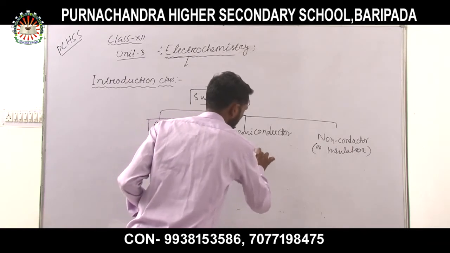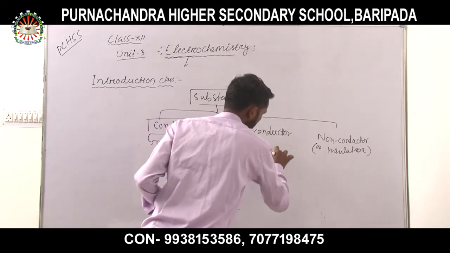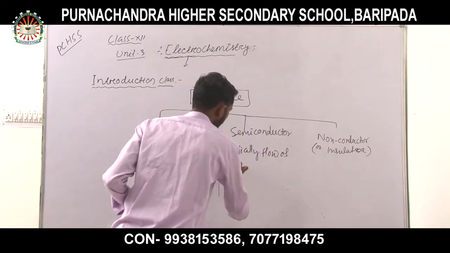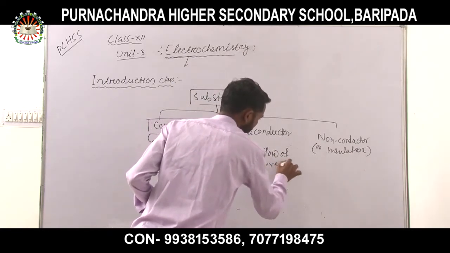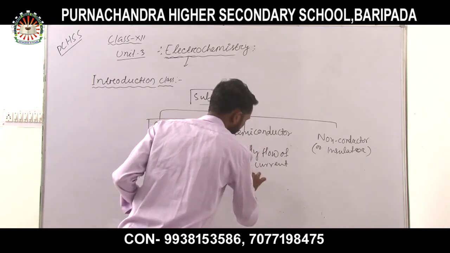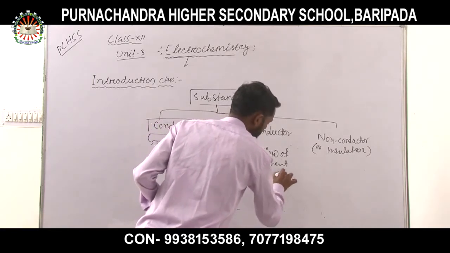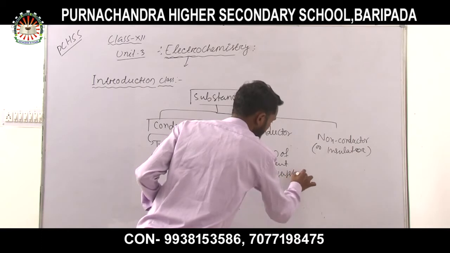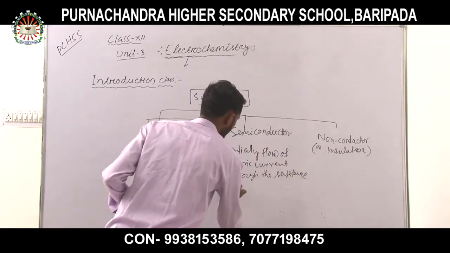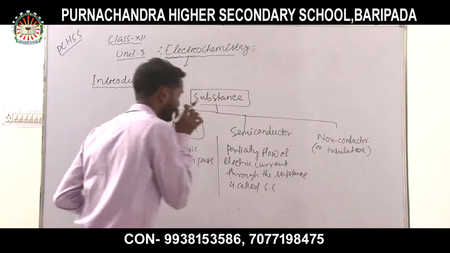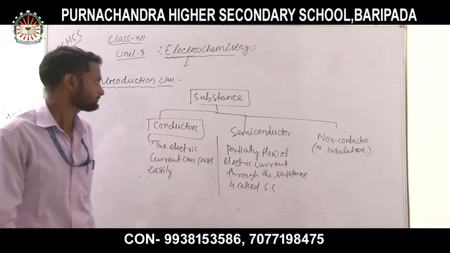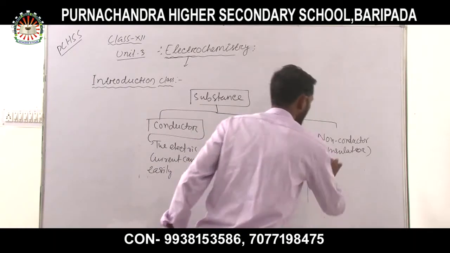Partial flow of electric current through the substance is called a semiconductor. Now we are going to discuss the non-conductor.